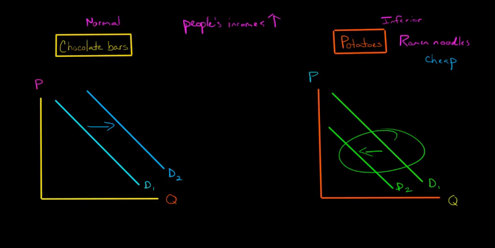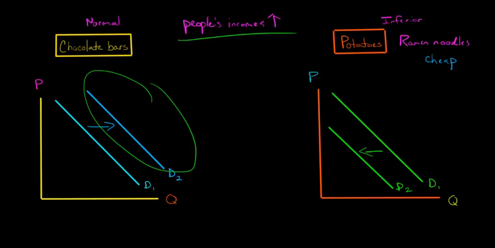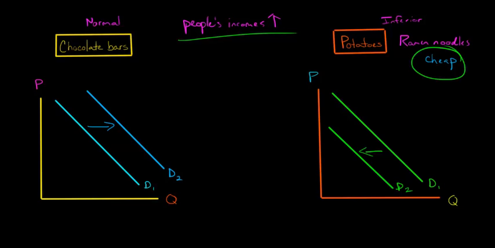So demand has actually decreased. What we notice is the following: for a normal good, when people's incomes increase, demand is going to increase, so it shifts to the right. They're going to demand more of it. However, when it's some kind of good that people don't really want to be consuming, and they're only consuming it because it's cheap and they don't have a lot of money, then when their incomes increase, they say, I don't have to buy ramen noodles anymore, I could buy something else. And so the demand is going to shift to the left.